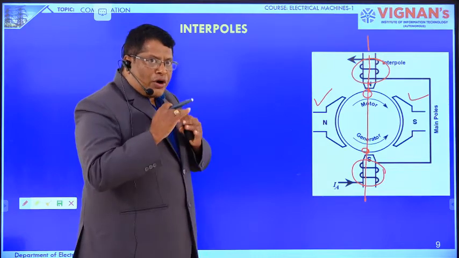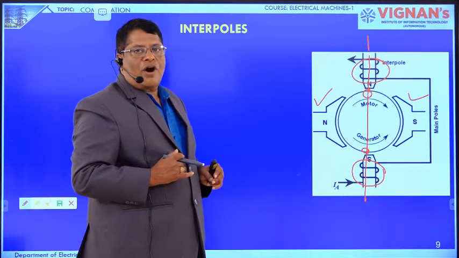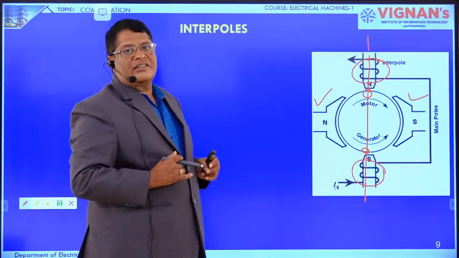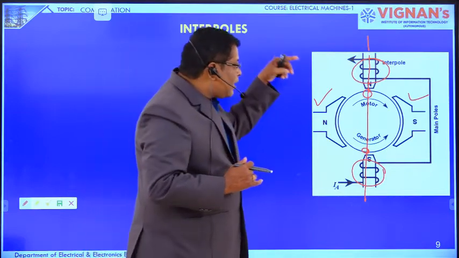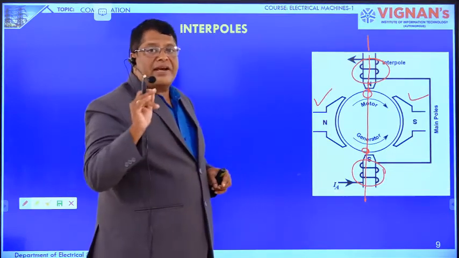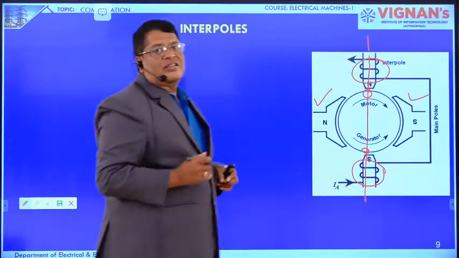When the coil is going to the commutation, there is one voltage induced in the coil, that is the reactance voltage. One more voltage also will be induced in the coil, that is the dynamically induced voltage due to the interpole flux.